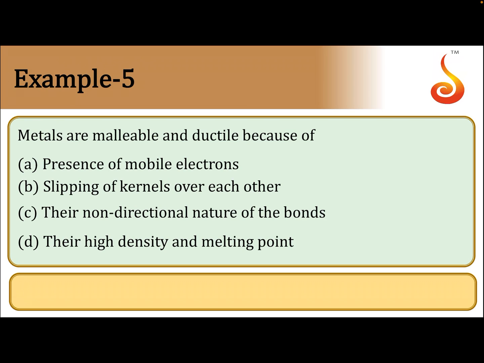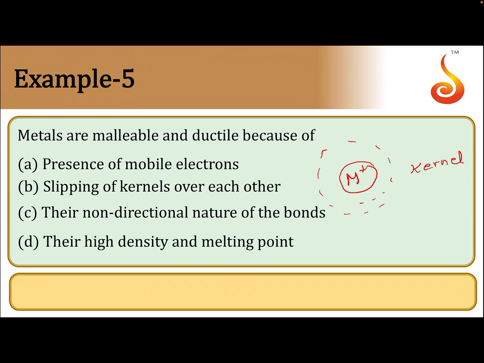All metal atoms lose their valence electrons and get converted to metal ions. We know metals are highly electropositive. They lose their valence electrons and form positively charged species, positively charged metal ions. This positively charged metal ion is called a kernel. This kernel will be in a pool of electrons.